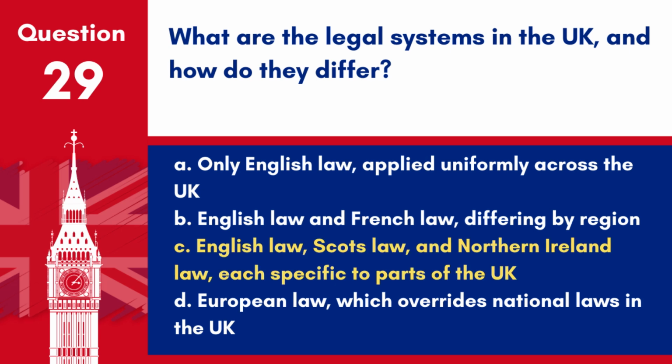Answer: C. English law, Scots law, and Northern Ireland law, each specific to parts of the UK. The UK has three distinct legal systems: English law for England and Wales, Scots law, and Northern Ireland law, reflecting the UK's history of legal development.